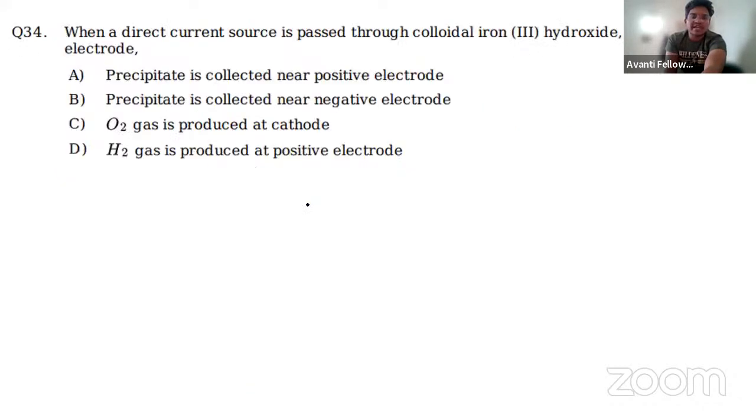Right. Next one. When a direct current is passed through the colloidal solution of iron oxide, that is ferric hydroxide, using inert electrode. So this is a direct question actually. Remember, this is called ferric hydroxide, colloidal iron hydroxide, which is a positive sol. So a positive sol will always be collected at where? Negative electrode. Okay, so it will precipitate. Its precipitate will be collected near the negative electrode.